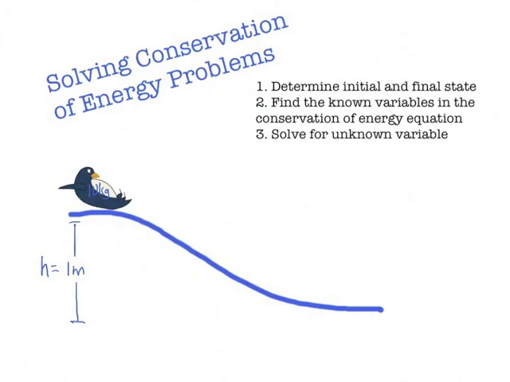In this case, the initial state is when the penguin is on top of the slope, 1 meter above the ground, and the final state will then be when the penguin has reached the bottom of the slope and is traveling at a velocity of V final. Easy enough. Okay, so we've determined the initial and final states. Next, we need to find the known variables in the conservation of energy equation. So I'm going to reproduce that equation over here.